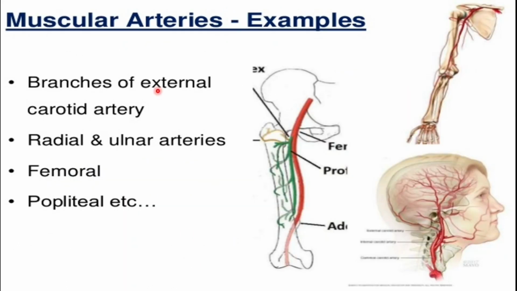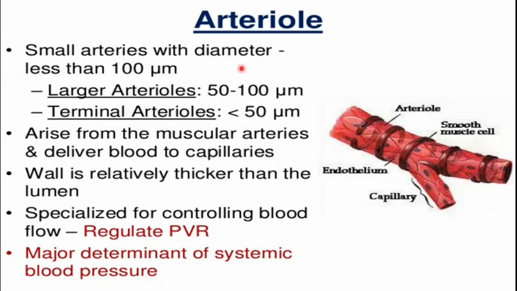In the muscular arteries we have the branches of the external carotid artery, the radial and ulnar arteries, and the femoral artery is also a muscular artery, and the popliteal is a type of muscular artery. Besides these, there are also many other muscular arteries present in the body. So the large arteries are the elastic arteries, the medium-sized arteries are the muscular arteries, and the small arteries are the arterioles.